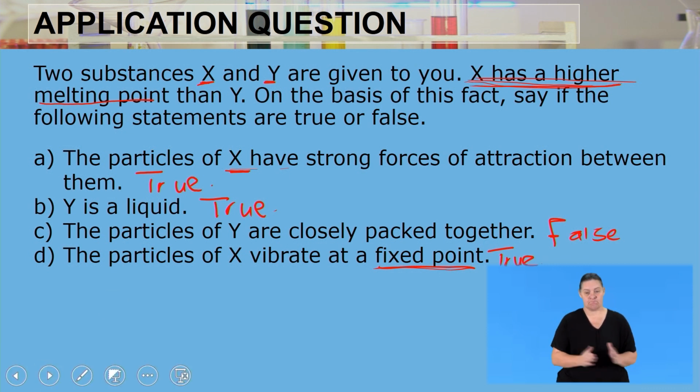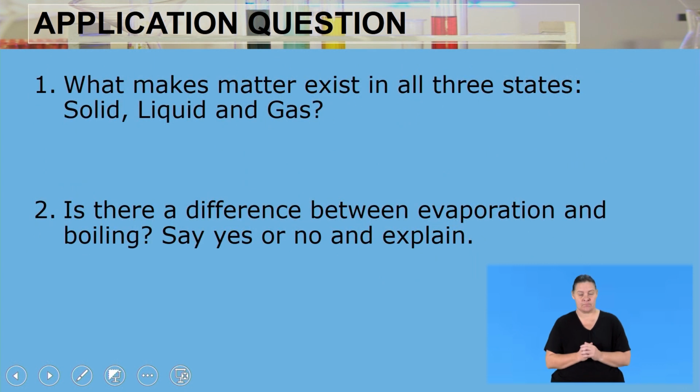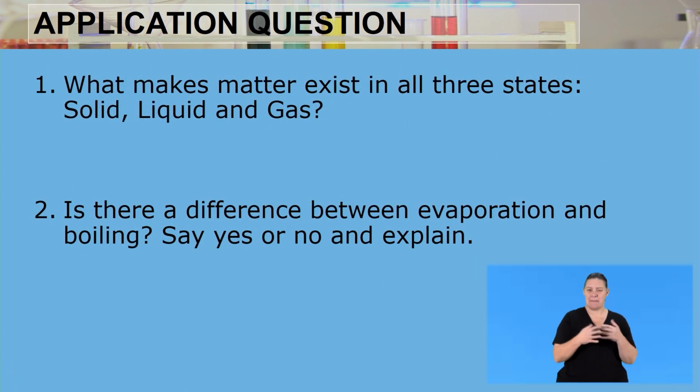Now, moving on. What makes matter exist in all three states, in a solid, liquid, and gas? What makes matter able to exist in all those three states? Let's start off with energy.